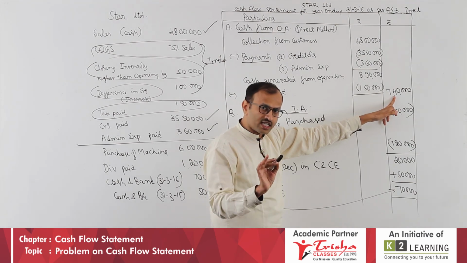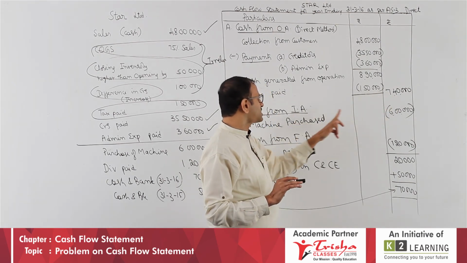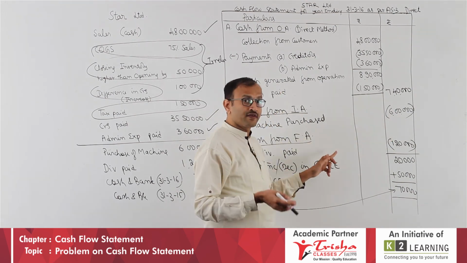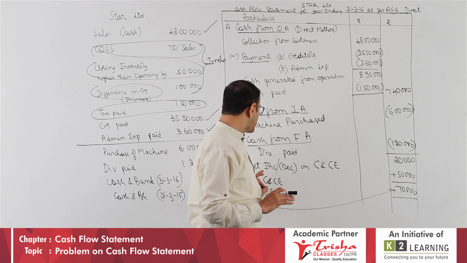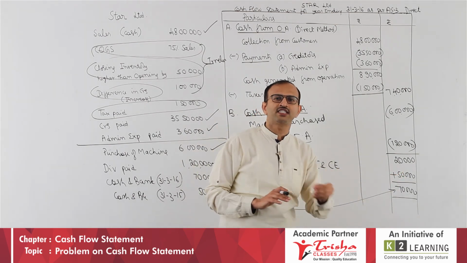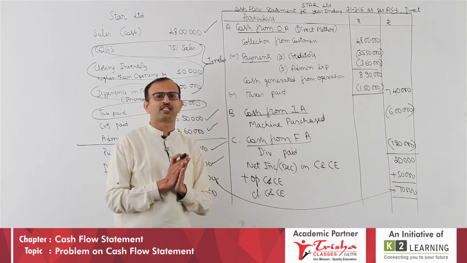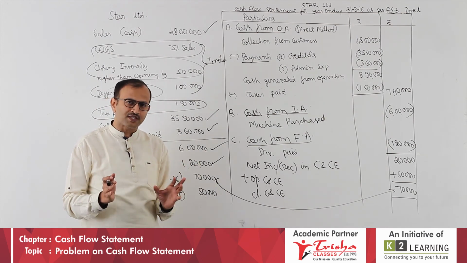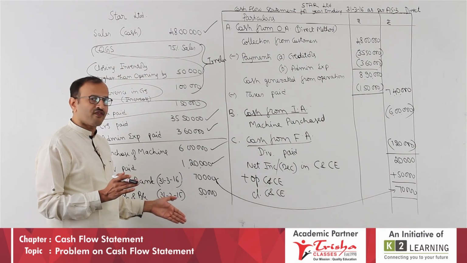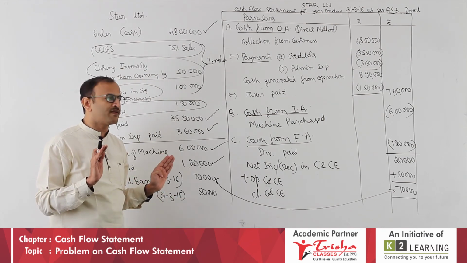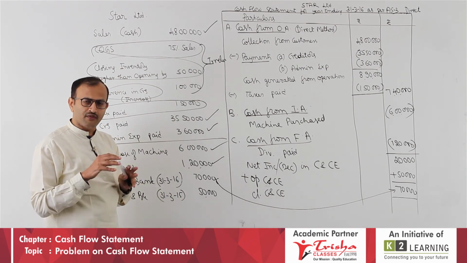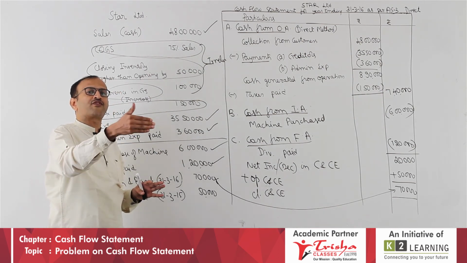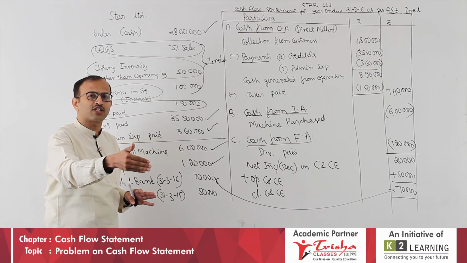There is no extraordinary item in the question, so ignored. Investing activity, machine purchased, payment, money gone out. Financing activity, dividend paid, money gone out. So, increase or decrease in cash and cash equivalents, add opening, you arrive at closing cash balance. So, we completed this problem stating that the method is not specified and all the list of various expense, income, assets are given. With that we could arrive at the closing cash balance. We explained why there is an increase of 20,000 in cash and cash equivalents during the period.